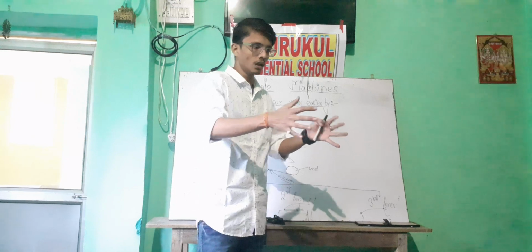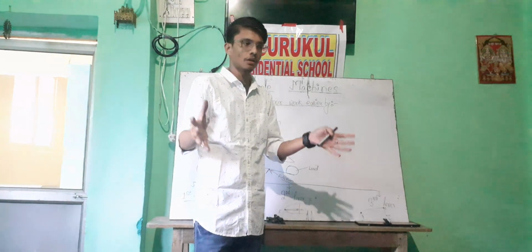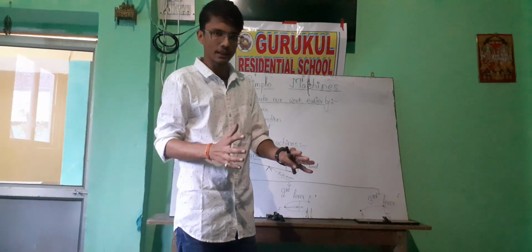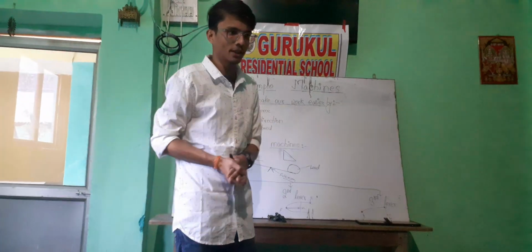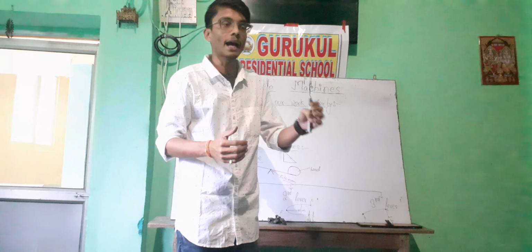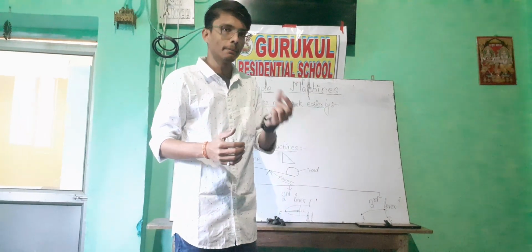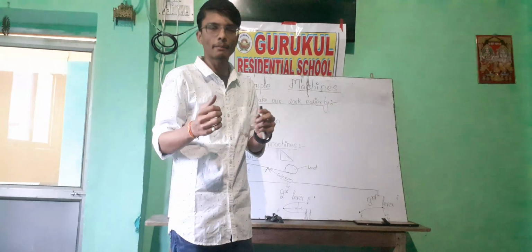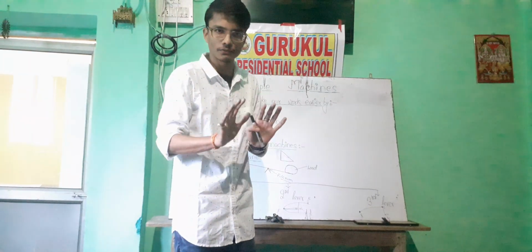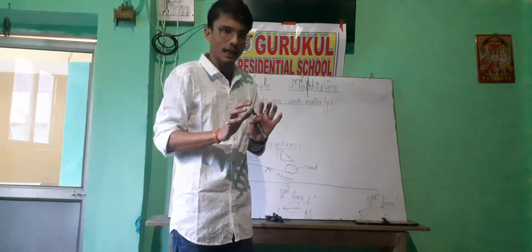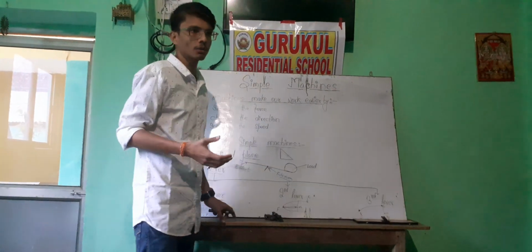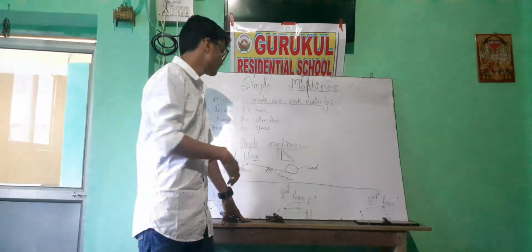Assume you are pushing a heavy box. Without any wheel or axle, if we want to push it from one place to another, it will take more time and more energy. But if you use a wheel with an axle, then we can push easily with less force, and within less time we can reach from one place to another. So this is the importance of the machine. That's why we are using machines.